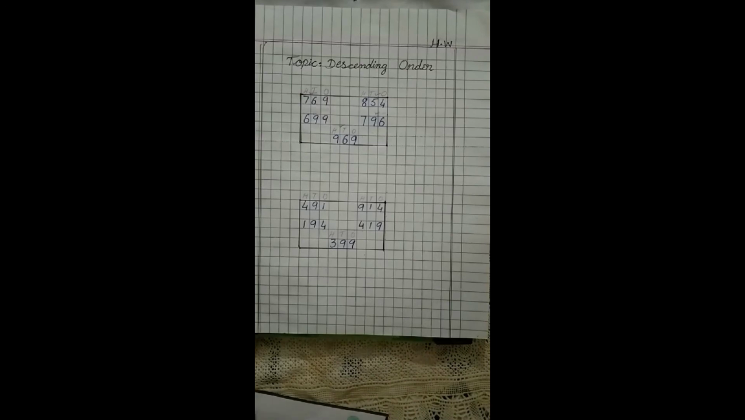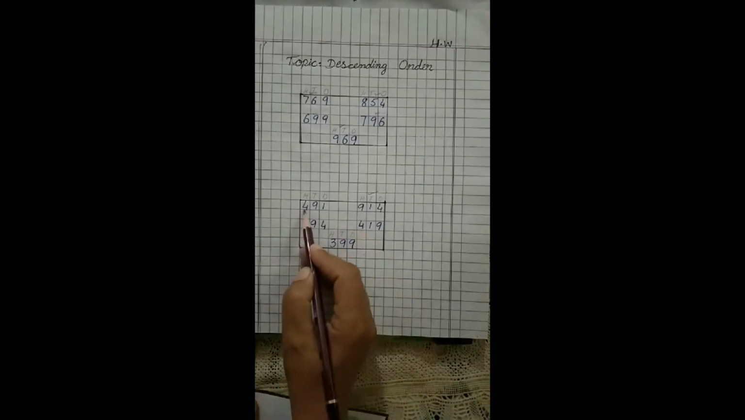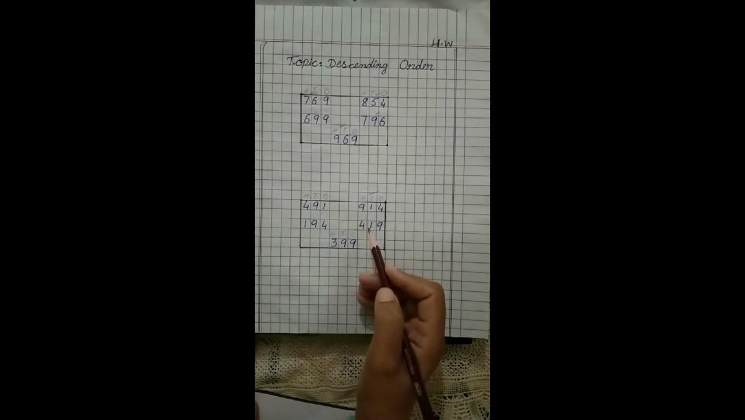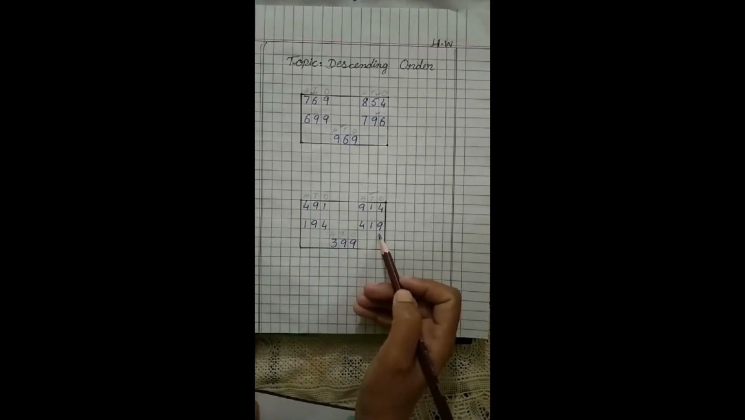So first of all, we have to read the backward counting from 9. Is there any 9? Yes, 914. First of all, we have to write 914. Then 8, no, 7, 6, 5, 4. There are two numbers with 4, 491 and 419.